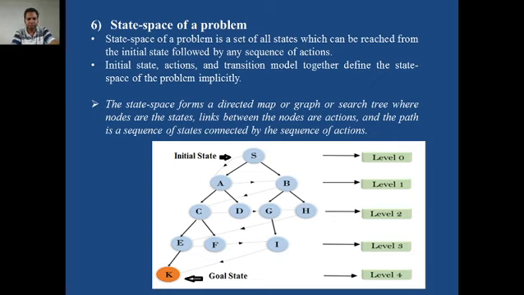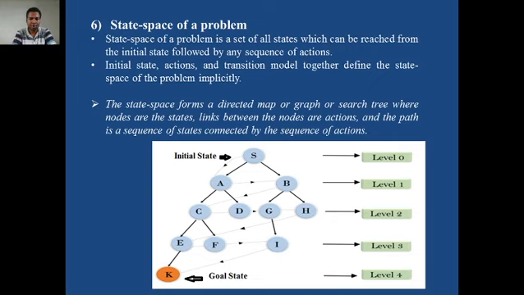Branching factor means how many branches each node explores. For example, S explores two branches, the A branch and the B branch. That means two children branches, so the branching factor for S is 2. The branching factor for A, with C and D, is 2. For B, with G and H, it is 2. The branching factor for G is 1, only one state is there. So the number of branches a node explores is called the branching factor of that node.